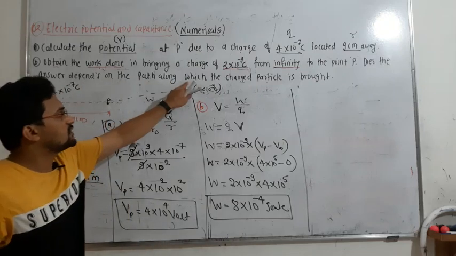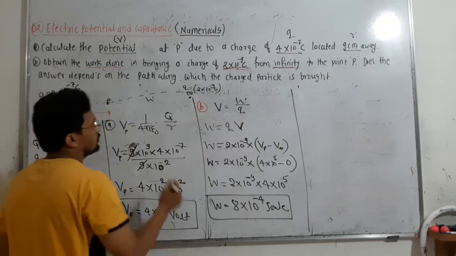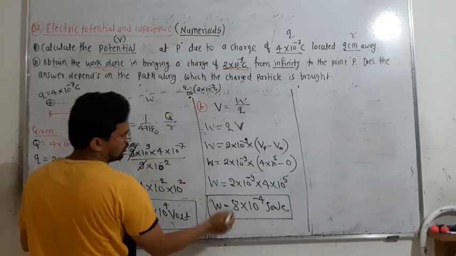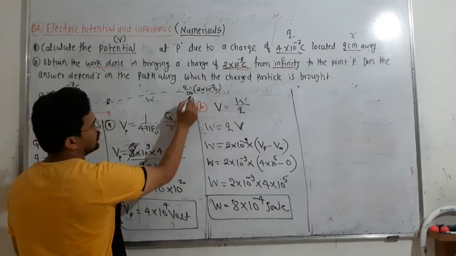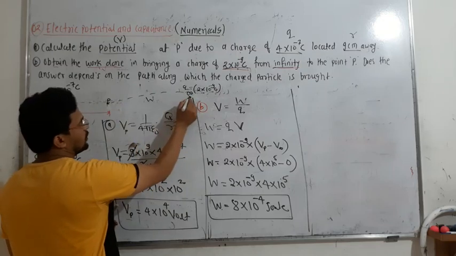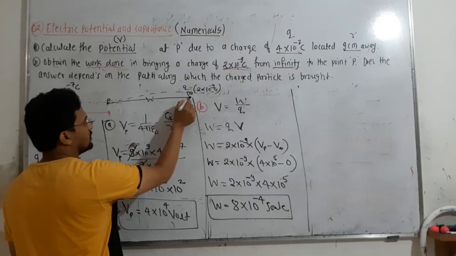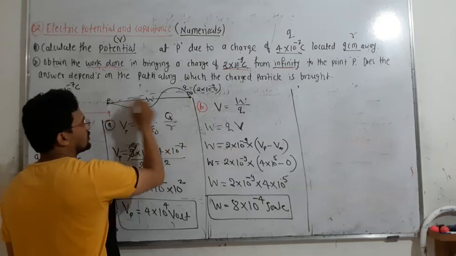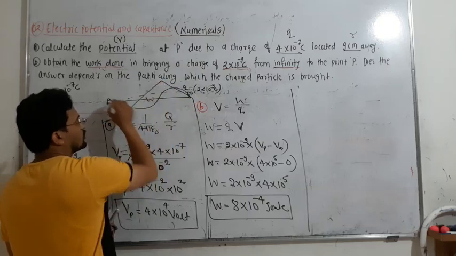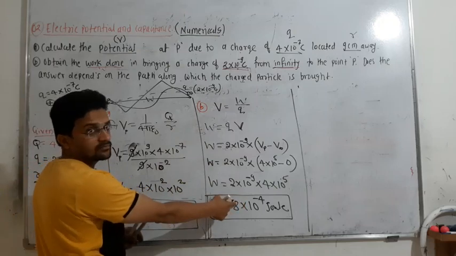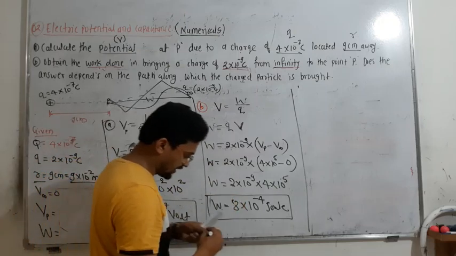Okay, now the third question is, does the answer depend on the path along which the charged particle is taken? Okay, now what is the answer? So we got the work done this much to bring the charge from infinity to that point. If you are bringing this charge from infinity to P point straight, or in this format, or maybe in this format, the work done will always be the same. Okay, so from that you can write it down.